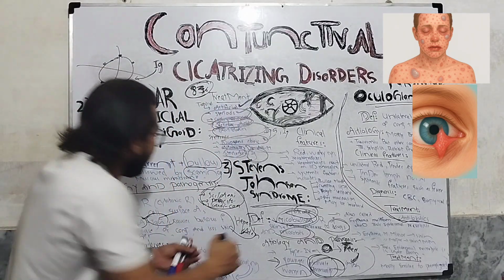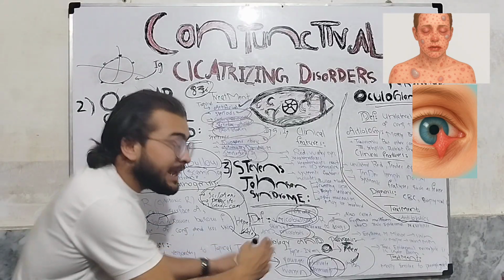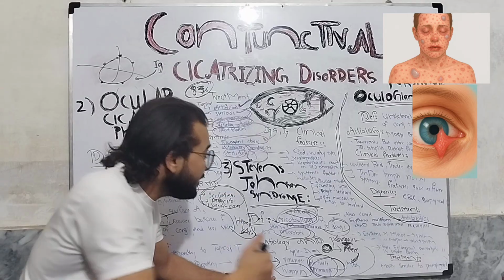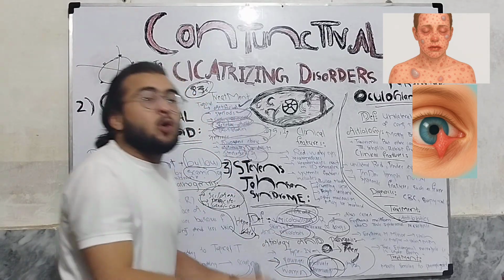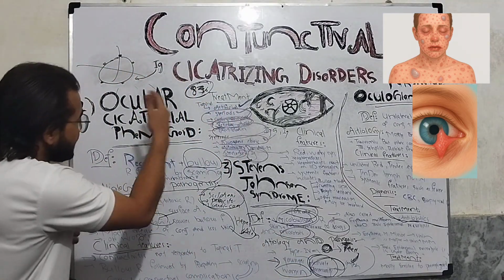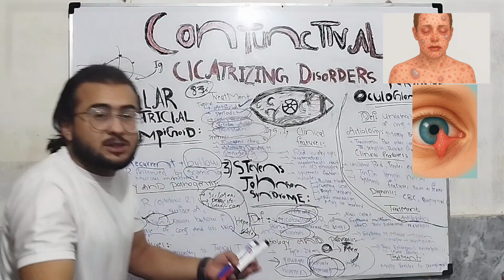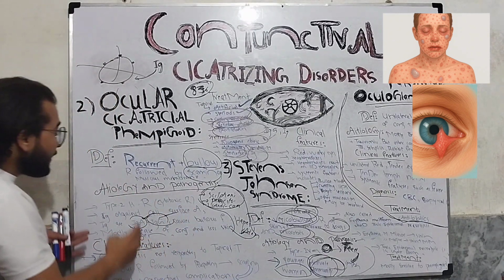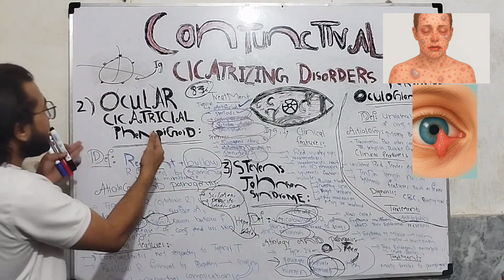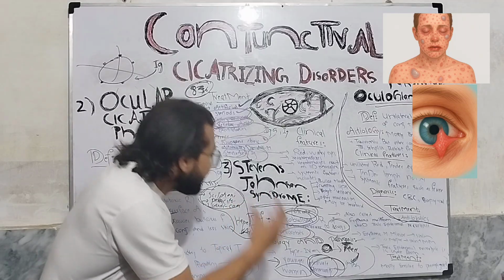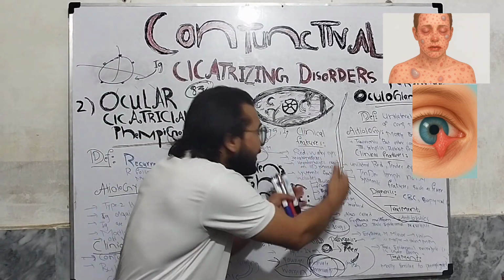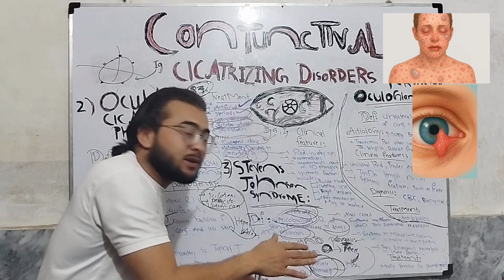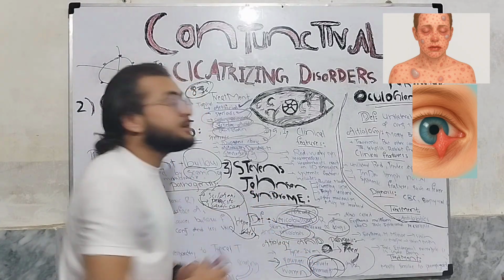In contrast to the ocular cicatricial pemphigoid, the age group is mostly children and young adults, and mostly they are also women. So when a patient presents with these clinical features, with chronic conjunctivitis not responding to topical therapy, and the patient is an old age woman, it is most probably ocular cicatricial pemphigoid. And if the patient presents with these ocular features as we will discuss, and is young, a child or a girl, this will be Stevens-Johnson syndrome.